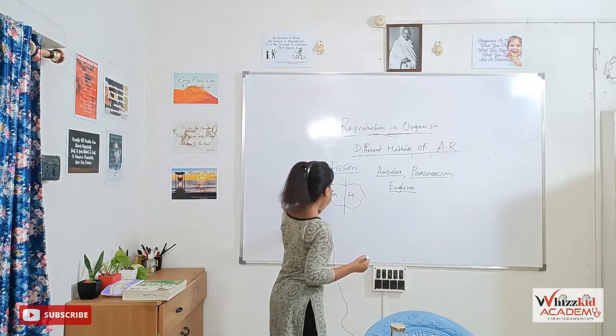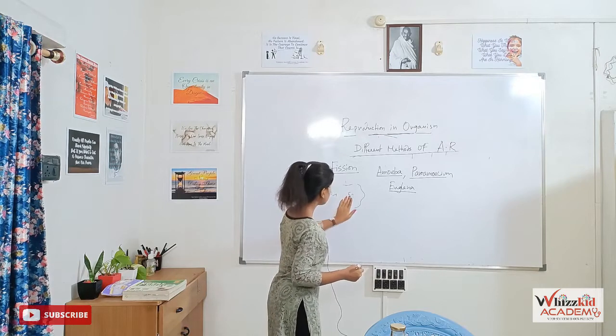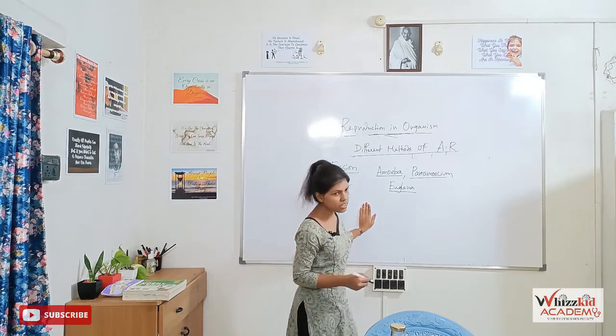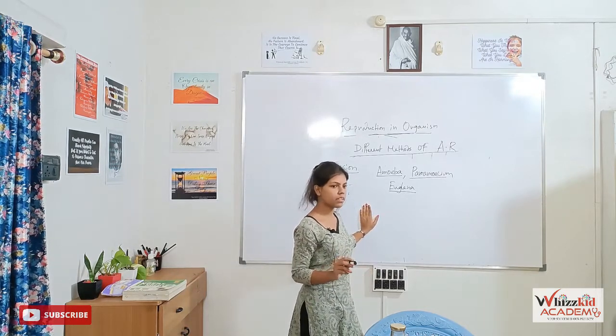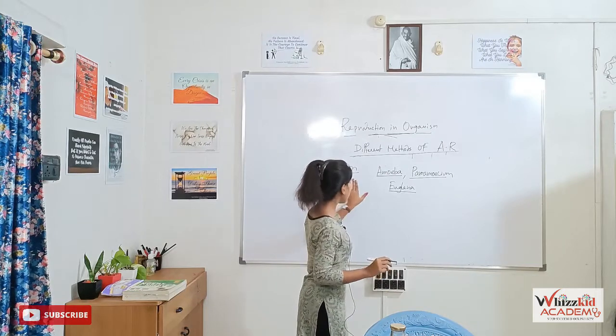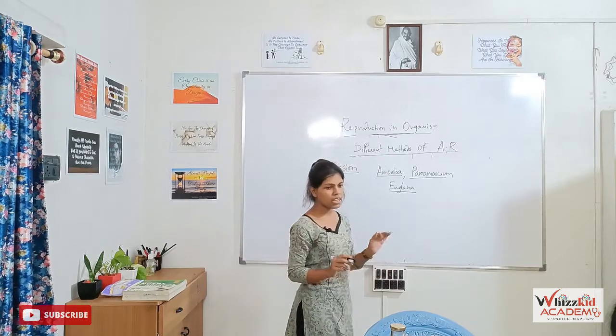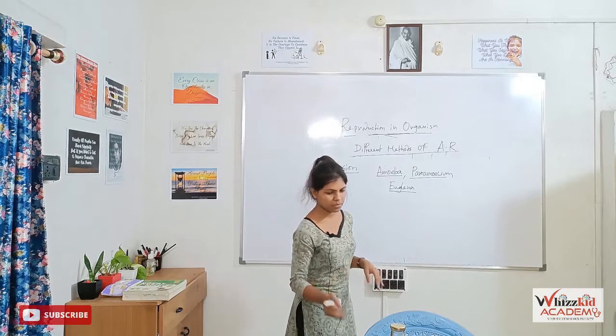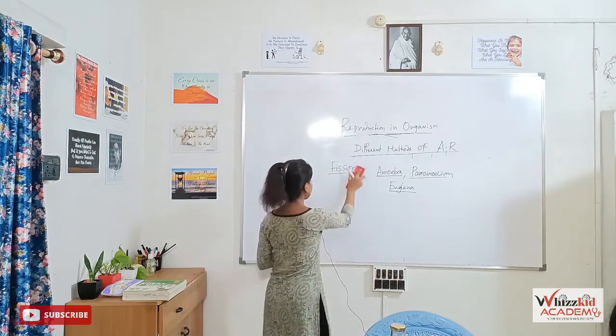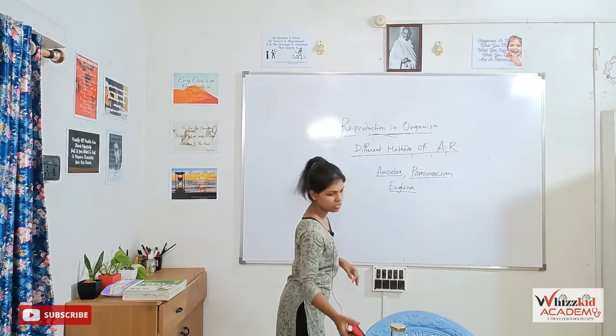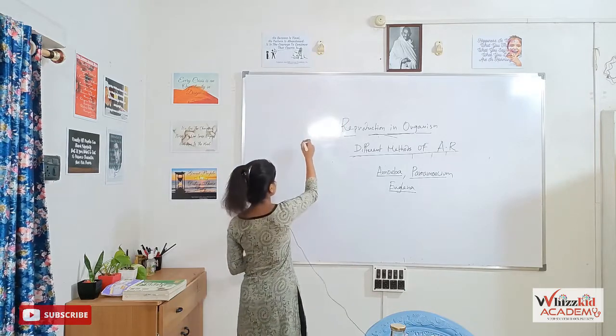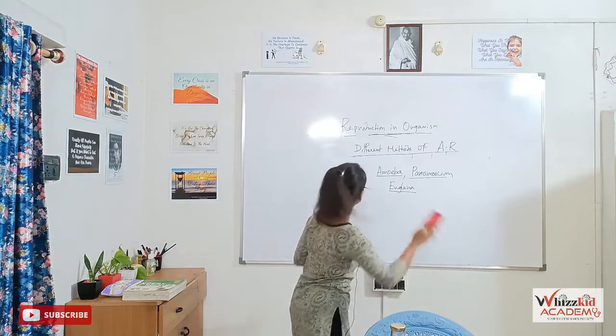Now, what is fission? It is the splitting of the mother body to produce new offspring. Fission is of two types, binary fission and multiple fission. In case of binary fission, what happens here? I am erasing this part.